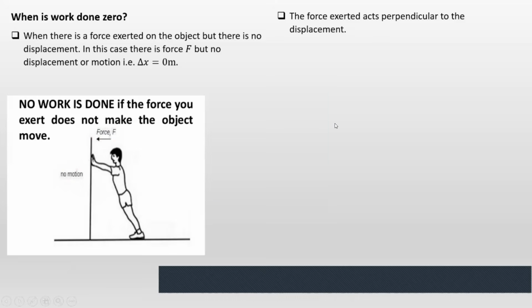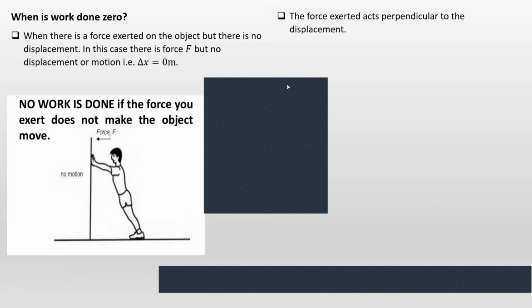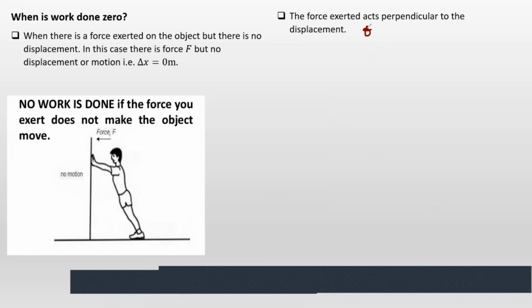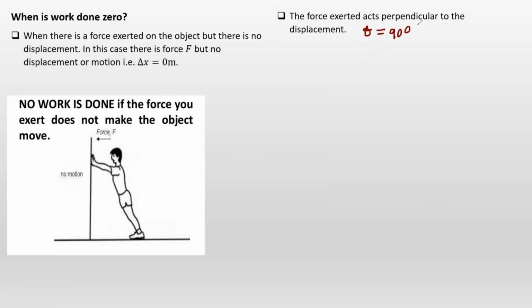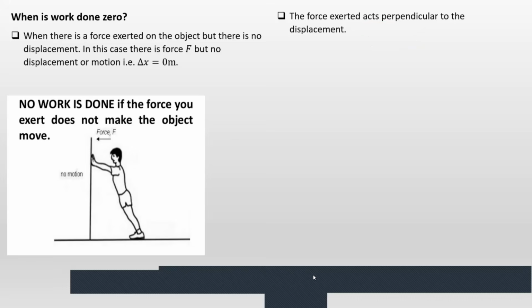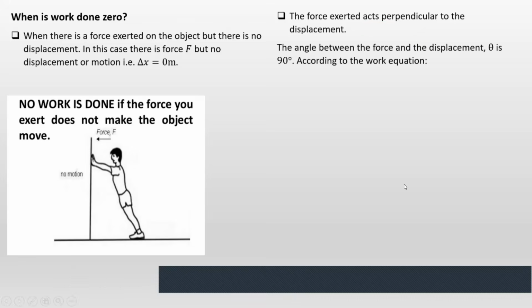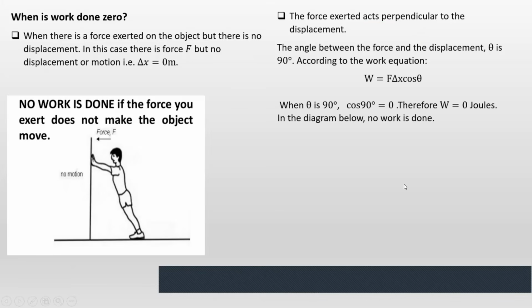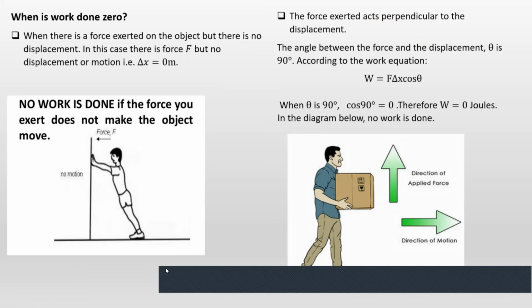The force exerted, when it acts perpendicular to the displacement, then work done is also 0. Now, under this scenario, what it means is that theta is equal to 90 degrees. And so because theta is 90, cos 90 is 0. Therefore, at the end of the day, you will understand that the work done will be equal to 0.